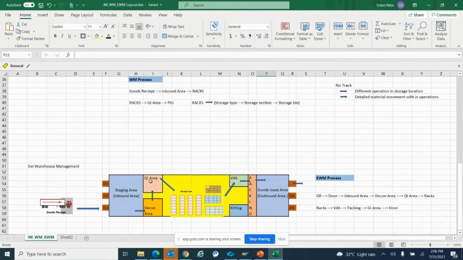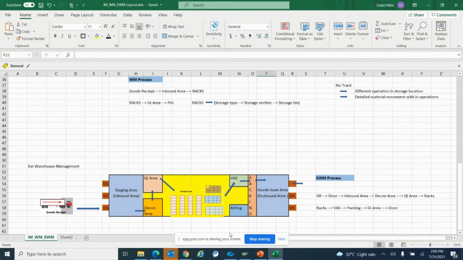This is how the process goes for a particular material. First it will come to the door, then be brought to the staging area. From the staging area, it must go to the deconsolidation area. Then it will go to the quality inspection area if the material is subject to quality inspection, and then it will come to the final storage type.